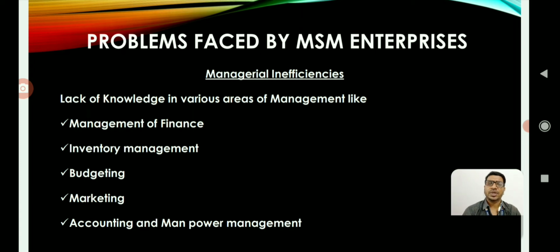And next one is accounting and manpower management. This manpower management, in the sense either personnel department or human resource department, must work effectively to make the business successful, and this is another lag area where most of the entrepreneurs miss out on these managerial efficiency parameters.